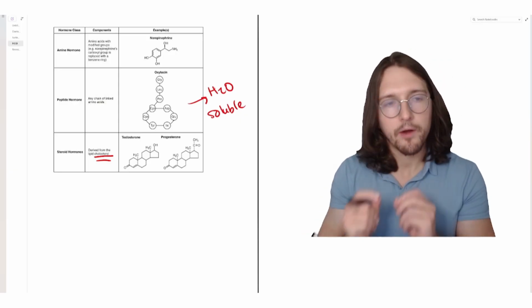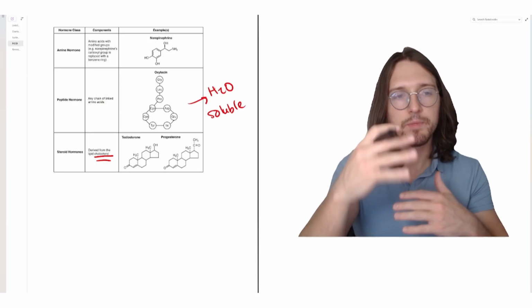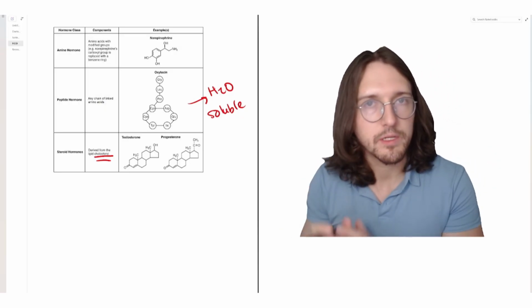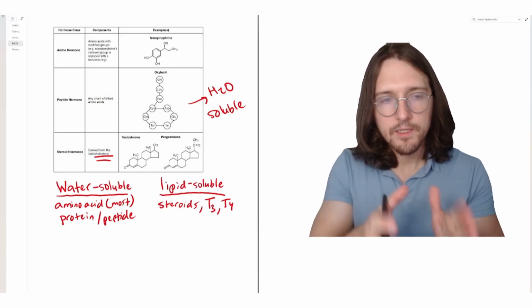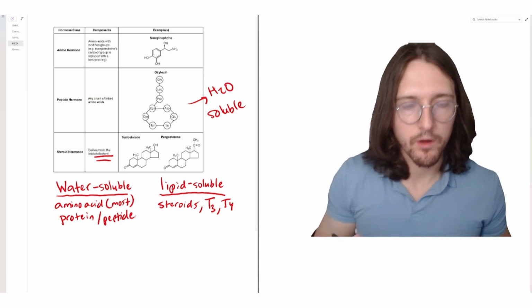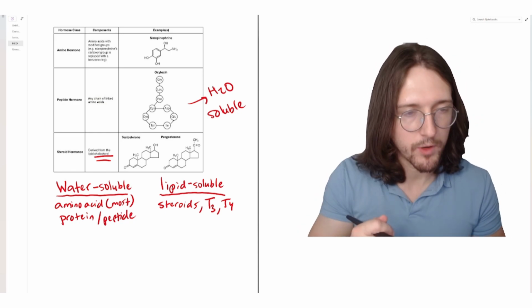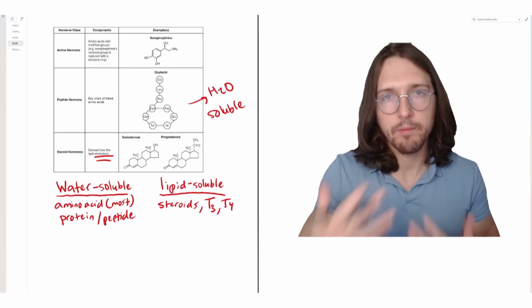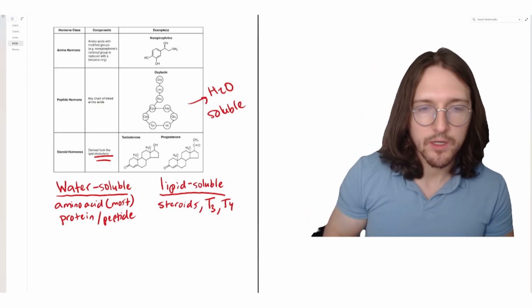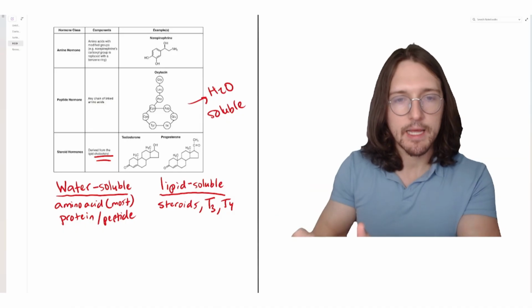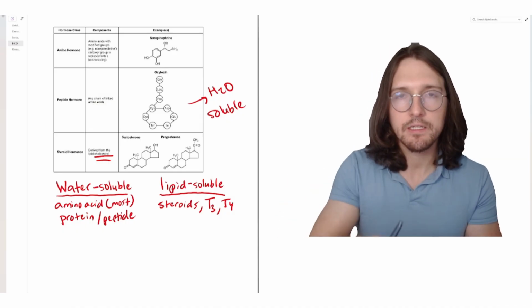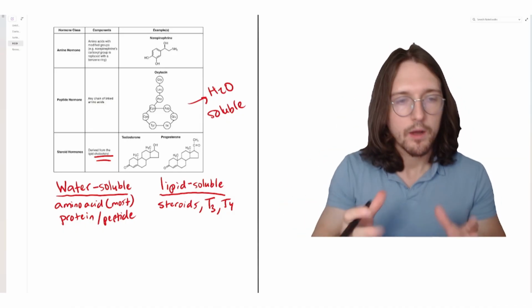So let's quickly compare and contrast the differences between water soluble and lipid soluble hormones. First of all, we have the water-soluble hormones, which include most of the amino acid hormones with the exception of thyroid hormone, and then all the protein/peptide hormones. And then we have the lipid-soluble hormones, which are all the steroid hormones, and then T3 and T4, which are collectively thyroid hormone, okay? Now, what are the differences?